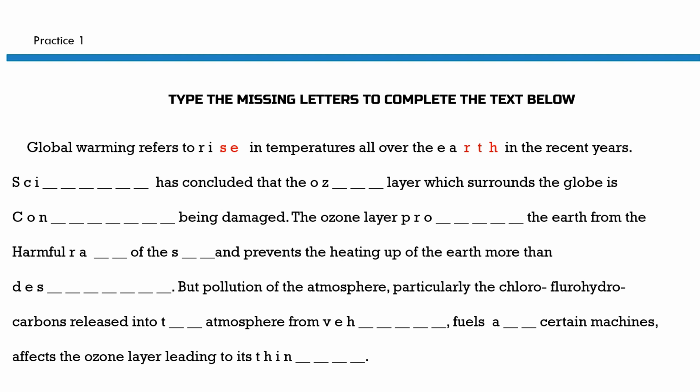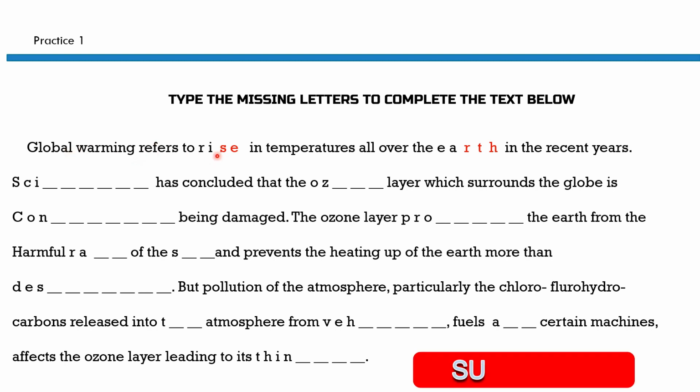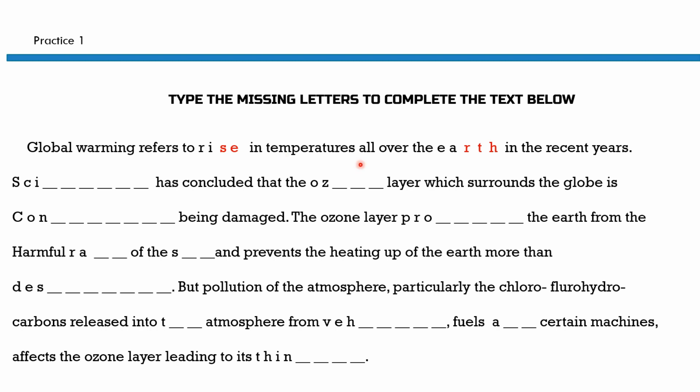Okay, type the missing letters to complete the text below. So I have provided only 2 answers over here. Global warming refers to rise, R-I-S-E, rise in temperature all over the earth. Okay, E-A-R-T-H. Okay, in the recent years. So in that way you have to complete these missing letters, and I have provided all the answers of practice 1 and 2 at the last. So you can check yourself also. Okay, so we will do practice example 2.